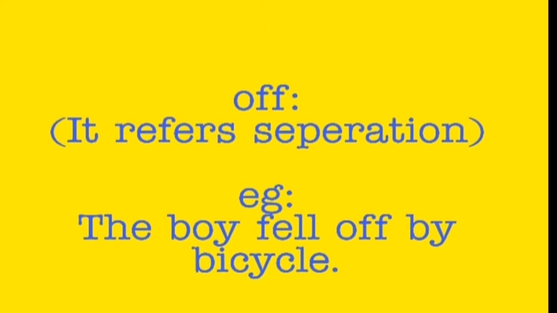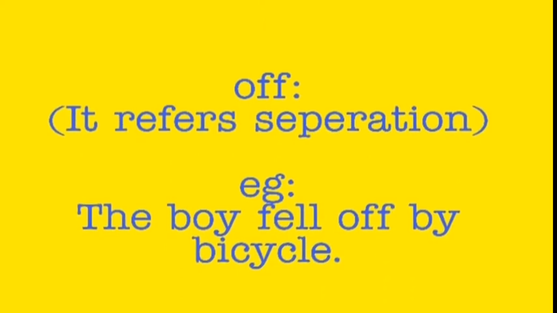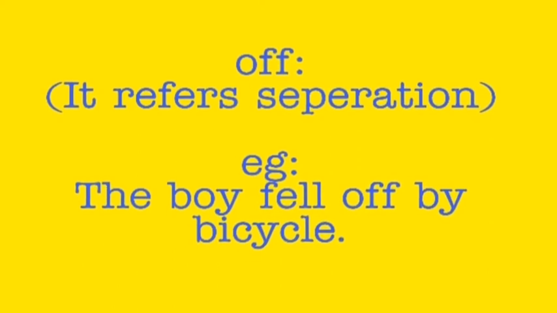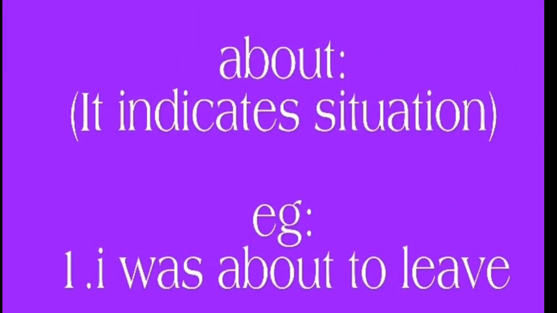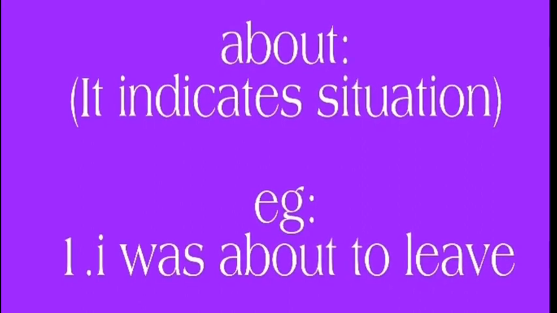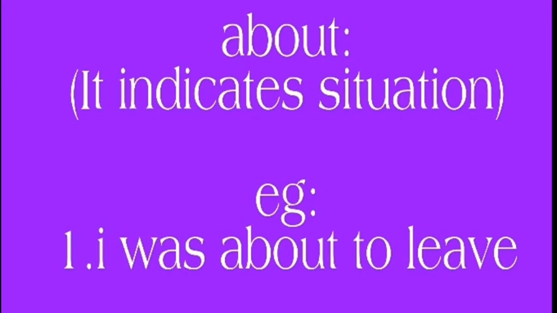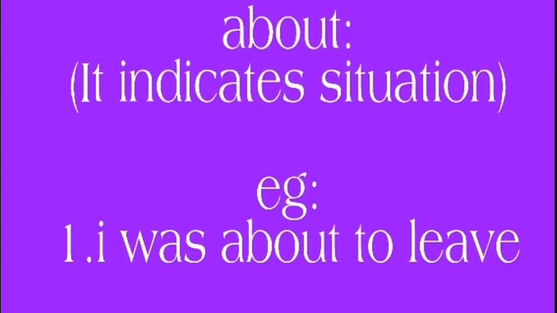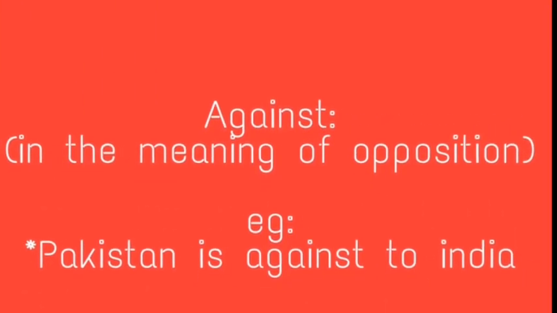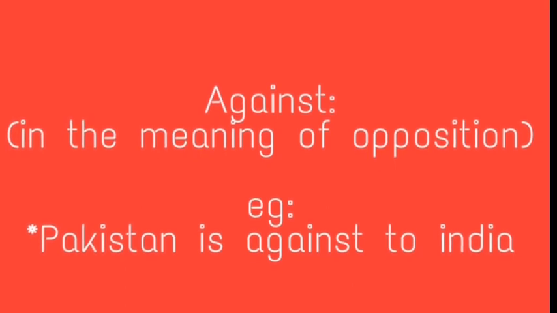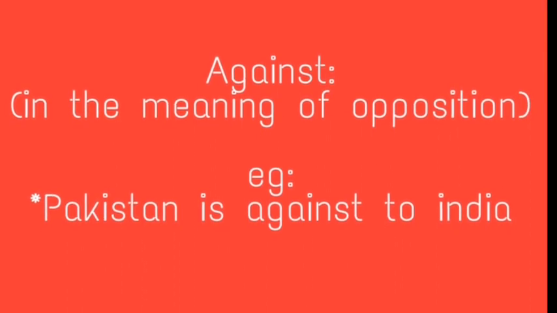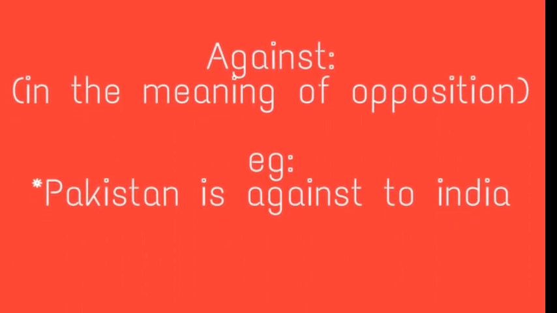Preposition off. It refers to separation. Example, the boy fell off his bicycle. Preposition about. It indicates a situation. Example, I was about to leave. Preposition against. It has the meaning of opposition. Example, Pakistan is against India.